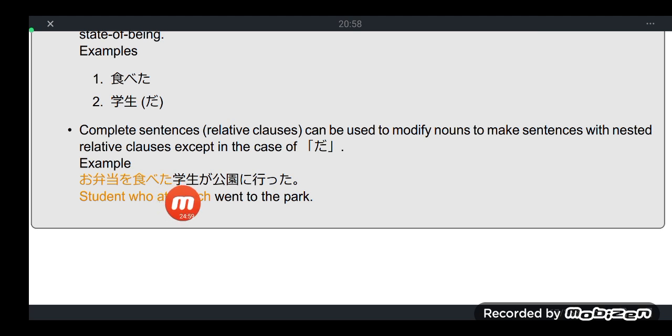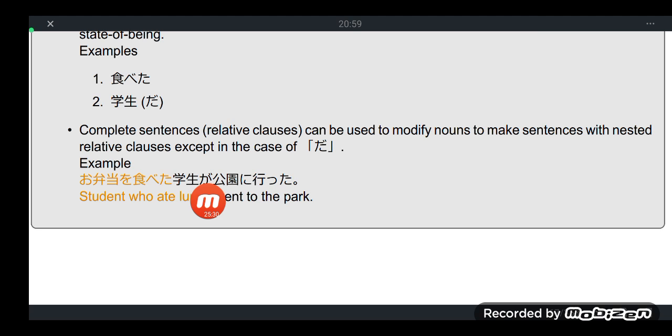The simple sentence is, because itta is an intransitive verb, I have already told you that usually the intransitive verb goes in pair with the particle ga. So the iku past tense itta, usually paired with ga. And who went to the park? Let's identify who went to the park. Ga is an identifier particle.